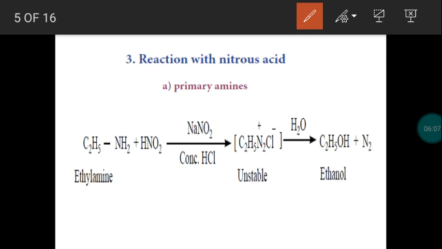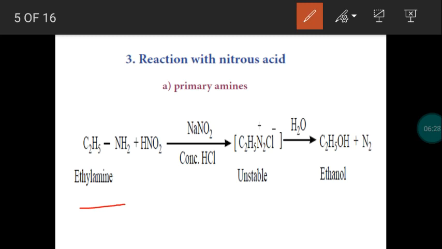To identify primary amines, we have some more tests like the carbylamine test or mustard oil reaction. To identify the secondary and tertiary amines, this reaction of amine with nitrous acid is an important reaction. First we take a primary amine called ethylamine, C2H5NH2.